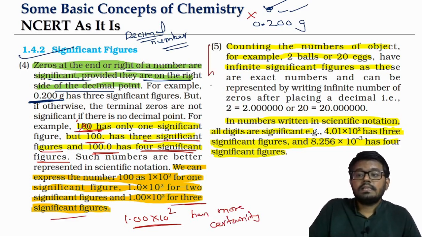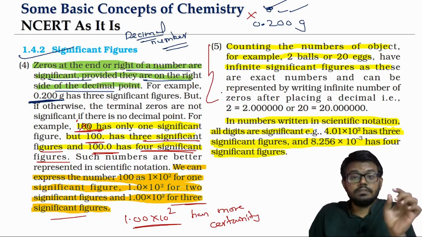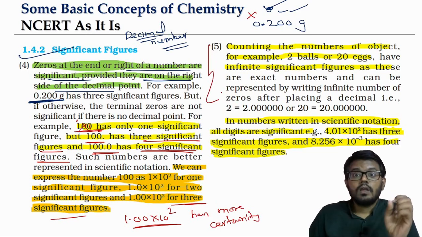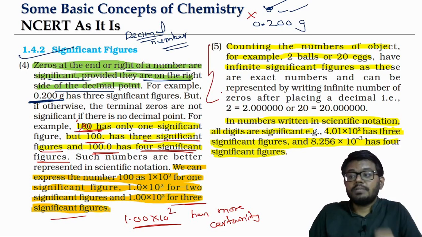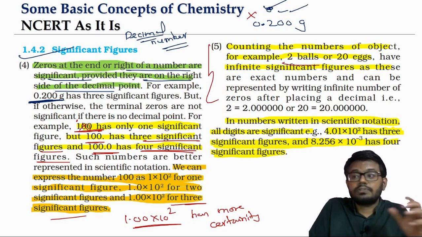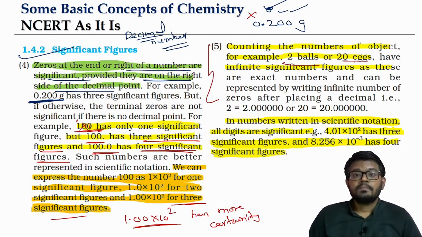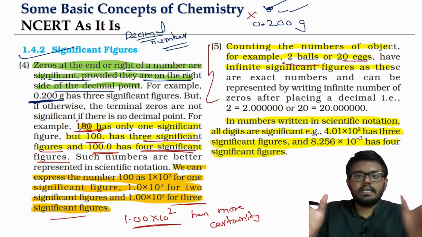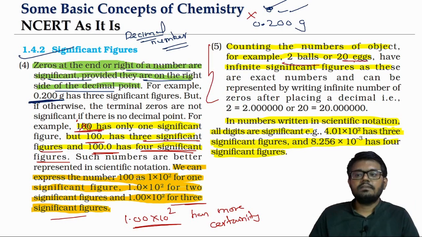Now this is another important point. When you are talking about counting the number of objects, like 2 balls, 20x, we can never go wrong in that. 2 balls means we'll just have 2 balls, 20x means we'll have 20x.